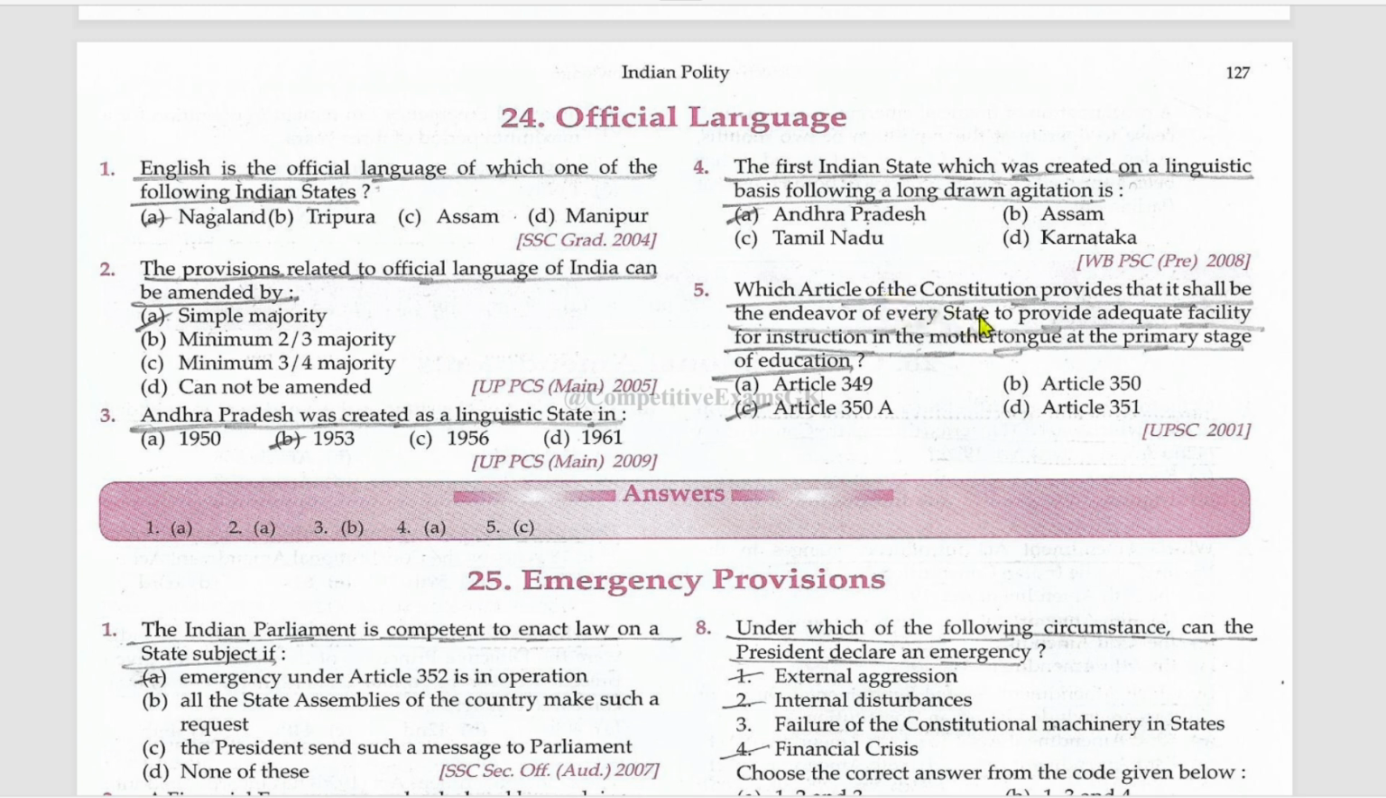Which article of the Constitution provides that it shall be the endeavor of every state to provide adequate facilities for instruction in the mother tongue at the primary stage of education? Article 350A.